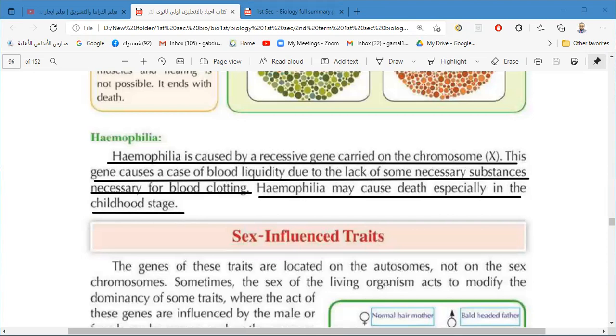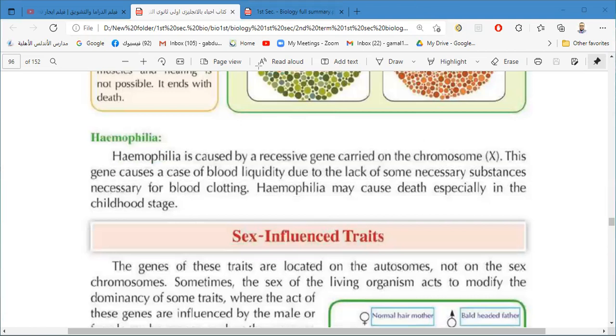So hemophilia is a very dangerous disease due to liquidity of blood, due to a recessive gene carried on the chromosome X. So it is considered one of the sex linked traits.